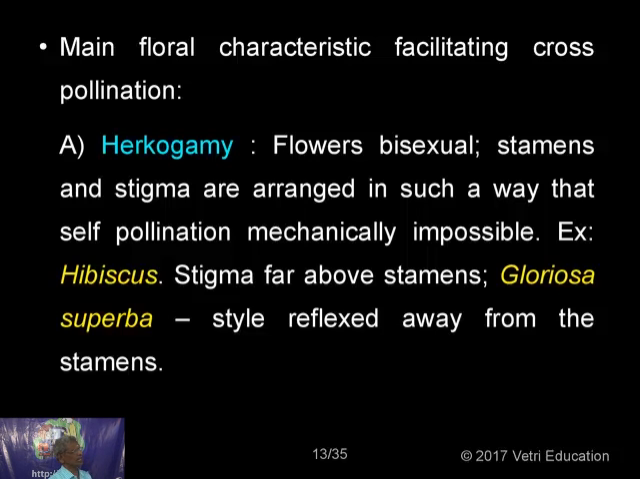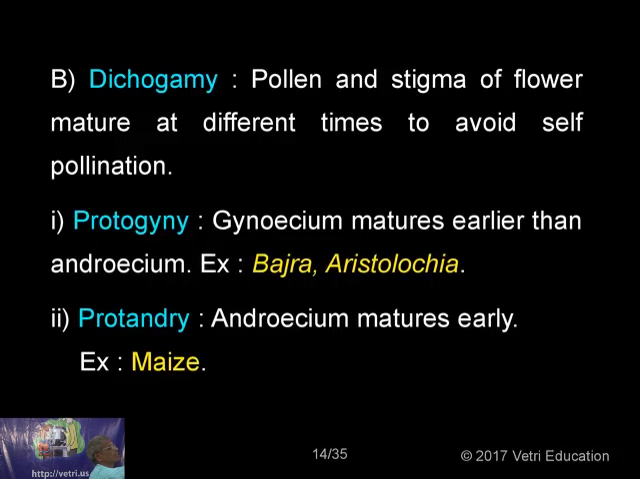See, what is hercogamy? In hercogamy, the two sex organs, namely the male sex organ and the female sex organ, are separated by a distance. As a result, the pollen grain from that flower will not be finding a place on the stigmatic surface of the very same plant. A beautiful example is Gloriosa superba. Unfortunately, I think we don't have a flower, but I will draw it.